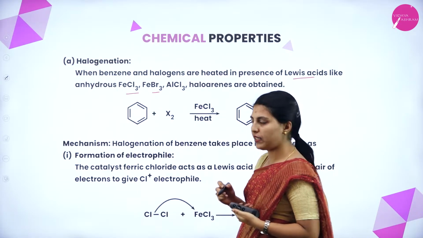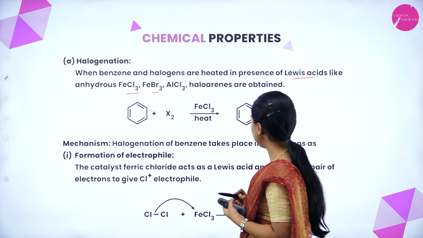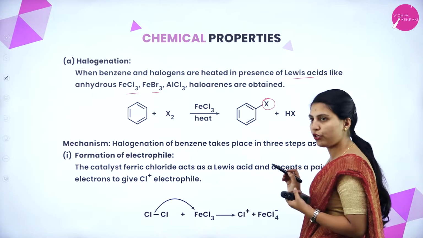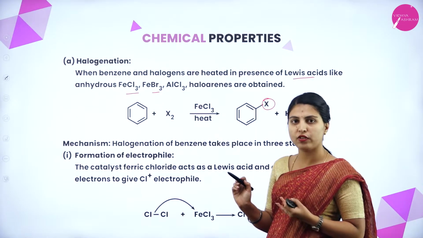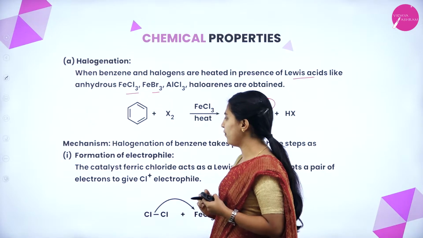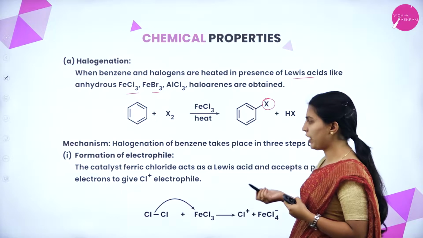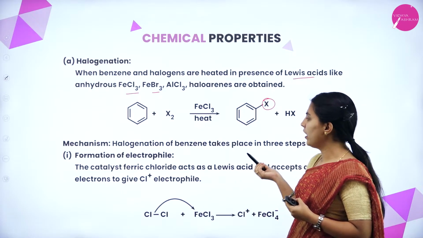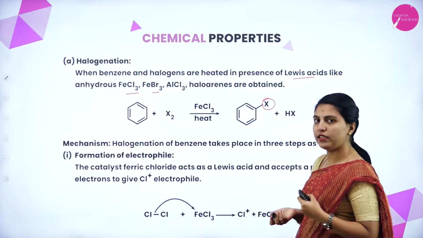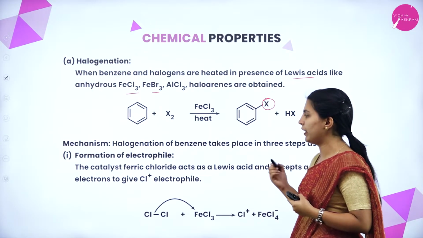So we will see the mechanism now. Halogenation of benzene takes place in 3 steps: formation of electrophile, attack of electrophile, and loss of proton. First, formation of electrophile. The catalyst ferric chloride acts as a Lewis acid and accepts a pair of electrons to give the Cl plus electrophile, that is, chlorine electrophile.